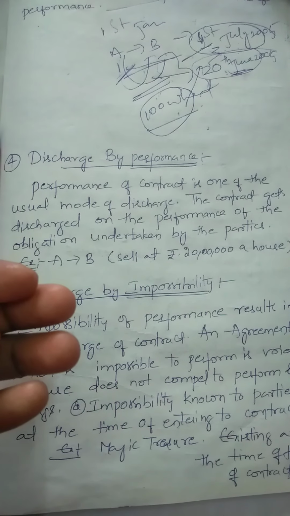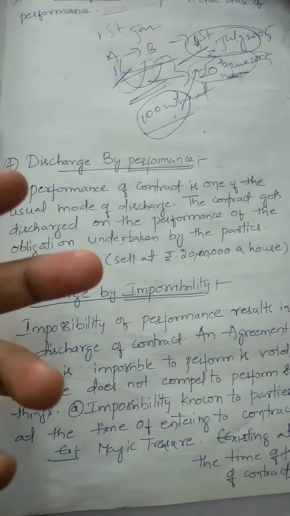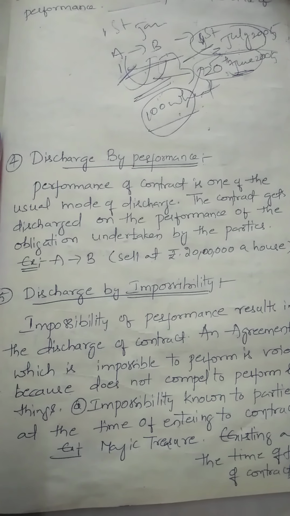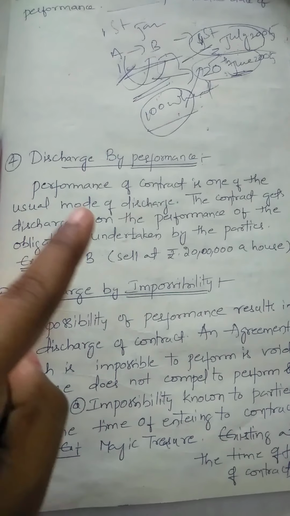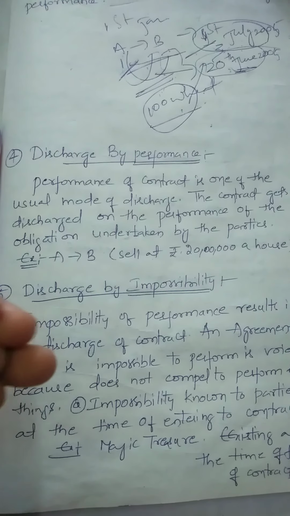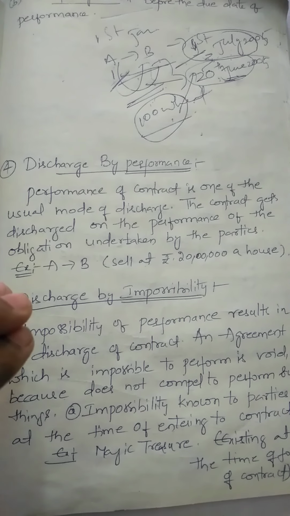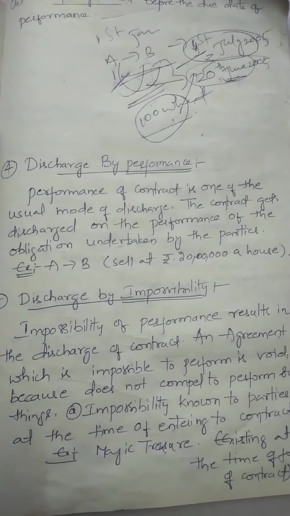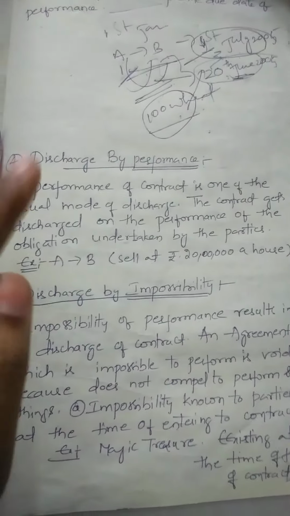This is a common thing. Whenever parties enter into a contract, they mostly like to perform those obligations. If this type of discharge happens, then that discharge is called a discharge by performance. It means by performing the rights and obligations in the contract, the contract is coming to an end. That coming to an end is called a discharge by performance.